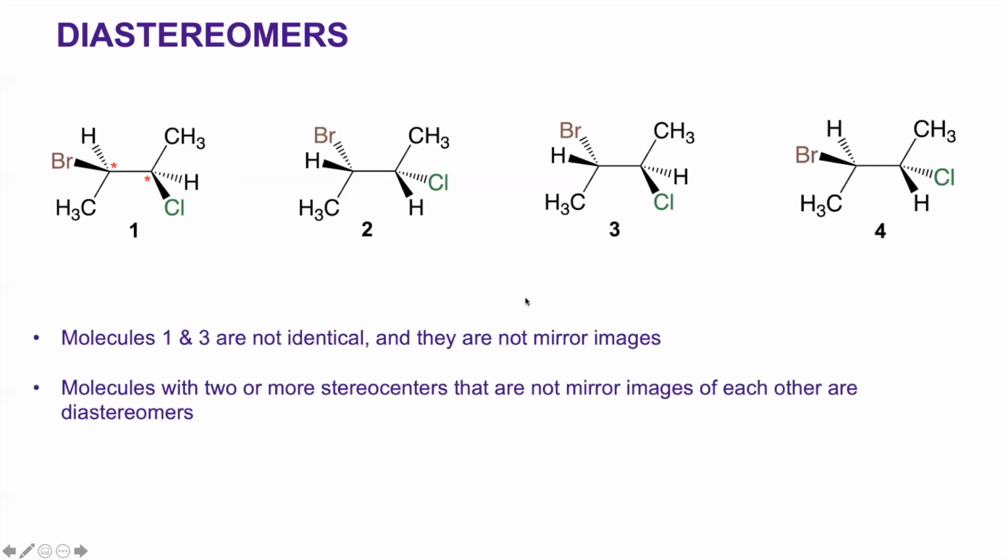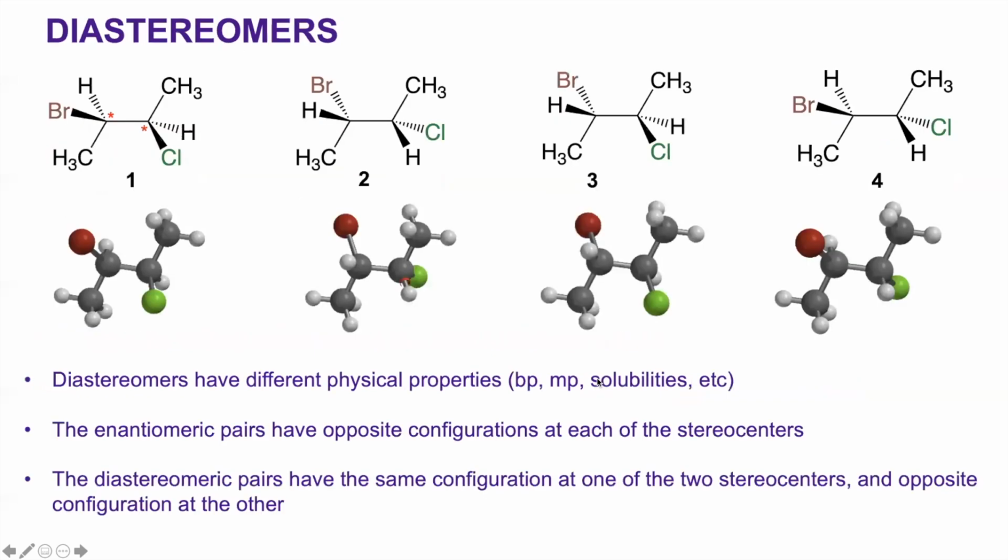That means they are stereoisomers, but they do not have a mirror image relationship. And such stereoisomers are known as diastereomers. Diastereomers, unlike enantiomers, have different physical properties such as melting point, boiling point, and solubility. So diastereomers can have the same configuration at one stereocenter, but opposite configuration at another stereocenter.